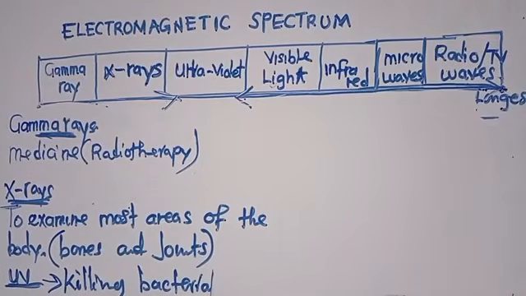We get to use some of these ultraviolet in killing bacteria. This is what you need to know. So if we want to kill bacteria, we use ultraviolet. A question can come on any of these, so you just need to know this.